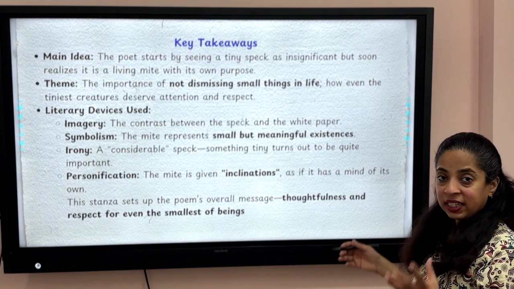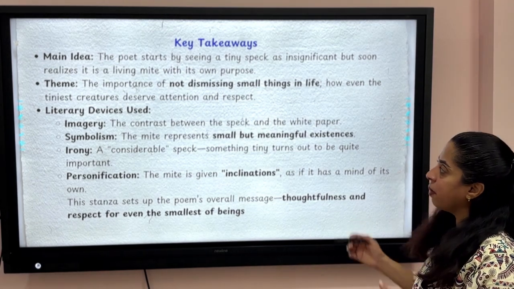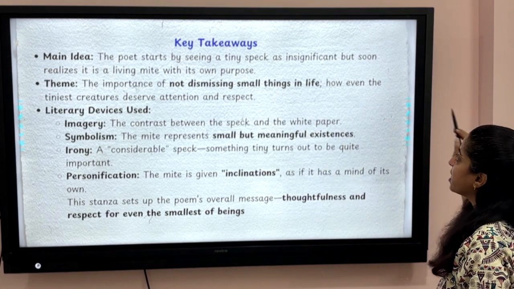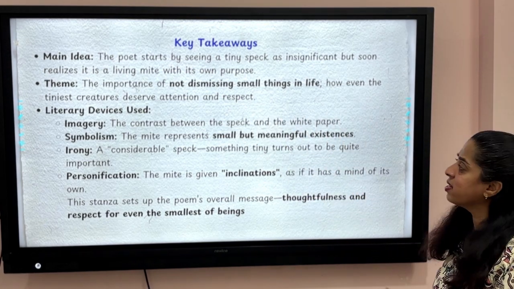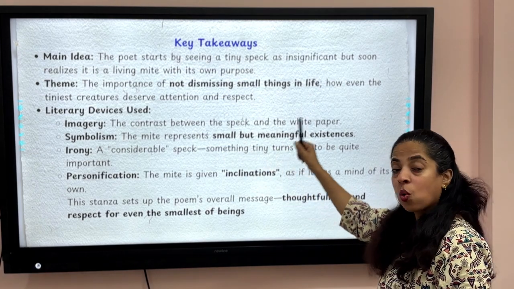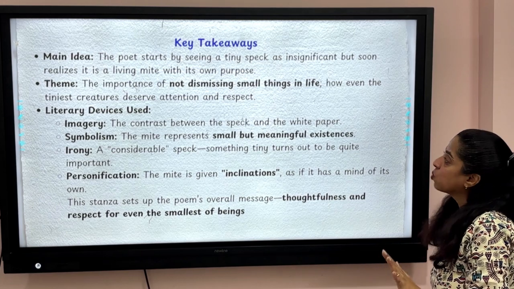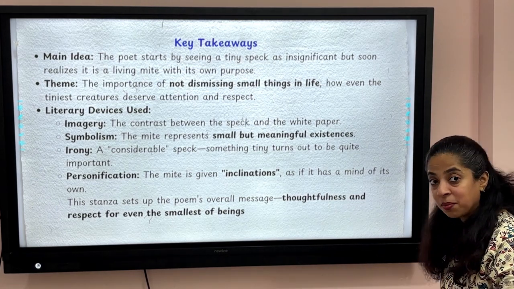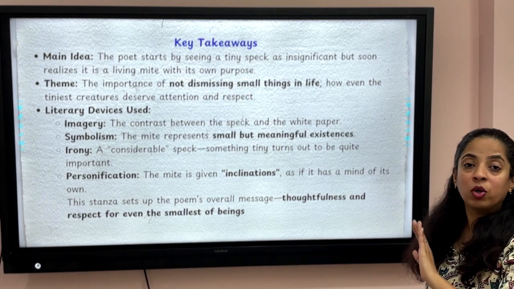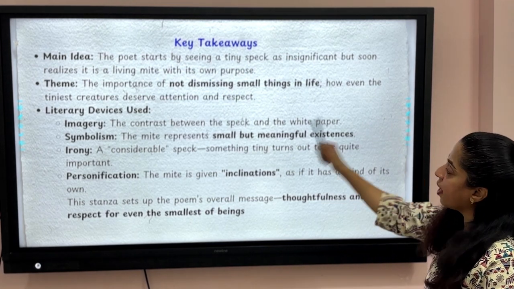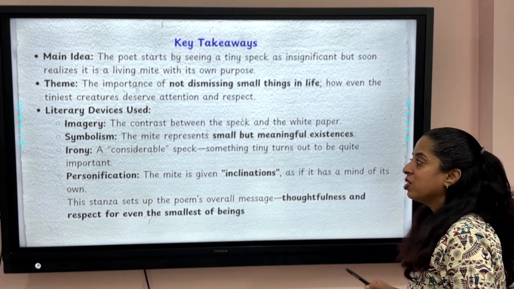Okay. So key takeaways from stanza 1: the main idea is that the poet starts by seeing a tiny speck as insignificant but soon realizes that it is a living mite with its own purpose. Theme: the importance of not dismissing small things in life, how even the tiniest creatures deserve attention and respect.